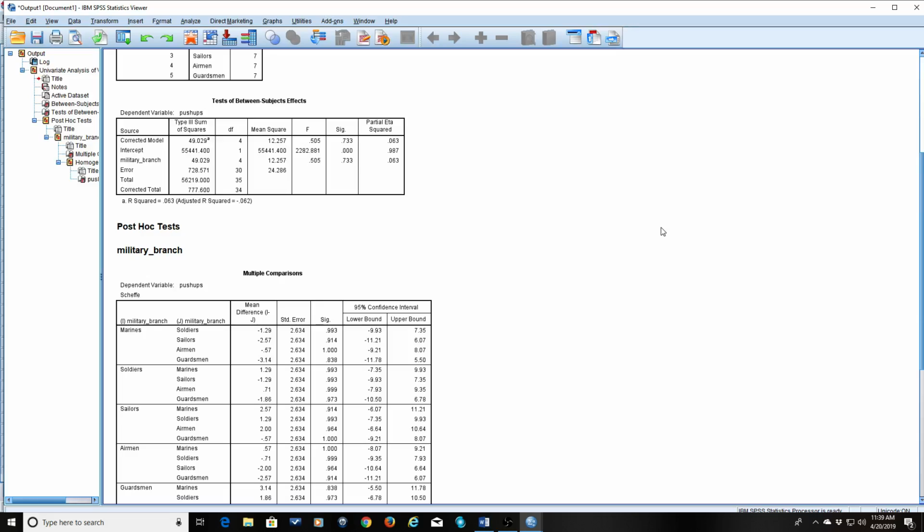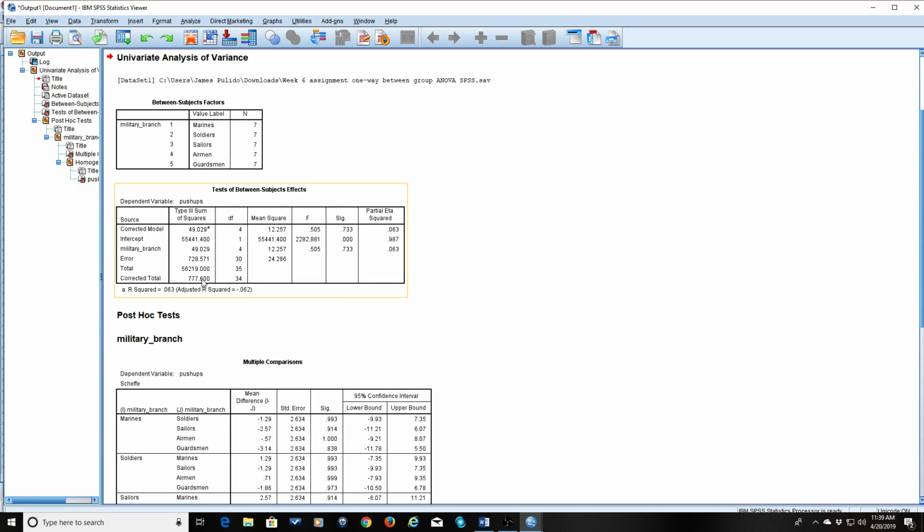Now, if there is a significant difference, then you go down here and you try to determine where that significant difference is. Now, I'll let you interpret this. Remember, significance is less than 0.05.